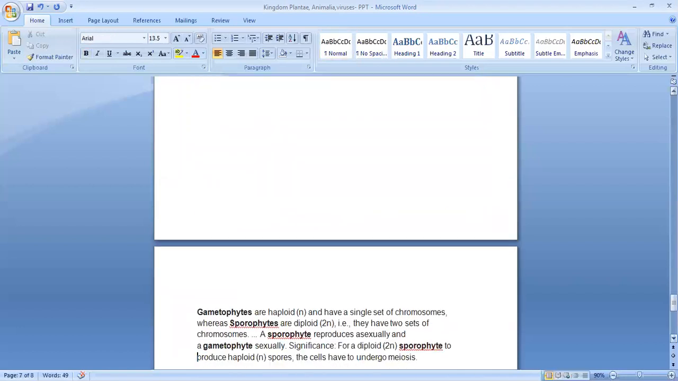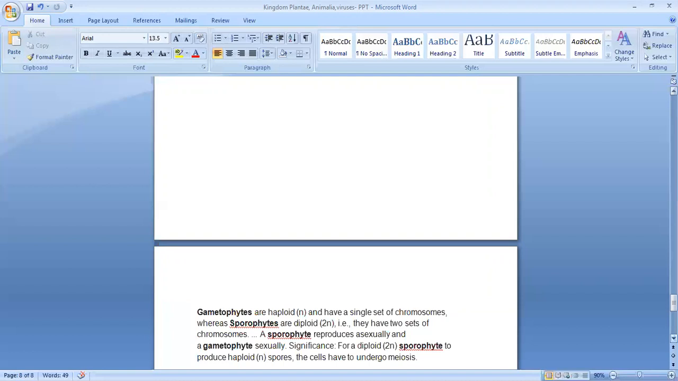Look at here. Gametophytes are haploid. Haploid we usually represent by N, and they have a single set of chromosomes. So gametophytes are haploid in nature. Haploid means single; they have a single set of chromosomes. Whereas sporophytes are diploid, 2N. That is diploid; they have two sets of chromosomes. Clear? Gametophytes have one set, sporophytes have two sets of chromosomes.